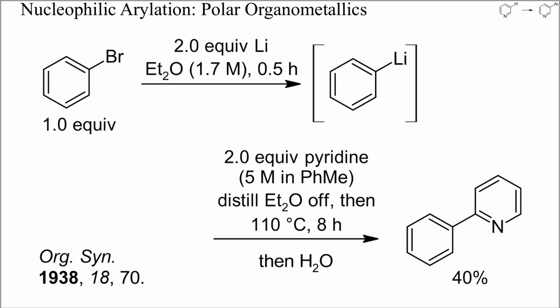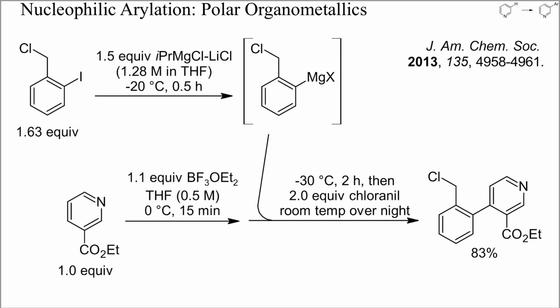Both alkyl and aryl lithium compounds usually add to pyridines to yield dihydropyridines. If these are heated before hydrolysis, a substituted pyridine can be obtained directly by elimination of lithium hydride without any additional dehydrogenation step. In this example, pyridine was converted into 2-phenylpyridine with phenyllithium and by refluxing the dihydropyridine intermediate in toluene for 8 hours. Grignard reagents are not nucleophilic enough to arylate neutral pyridines, only pyridinium salts.